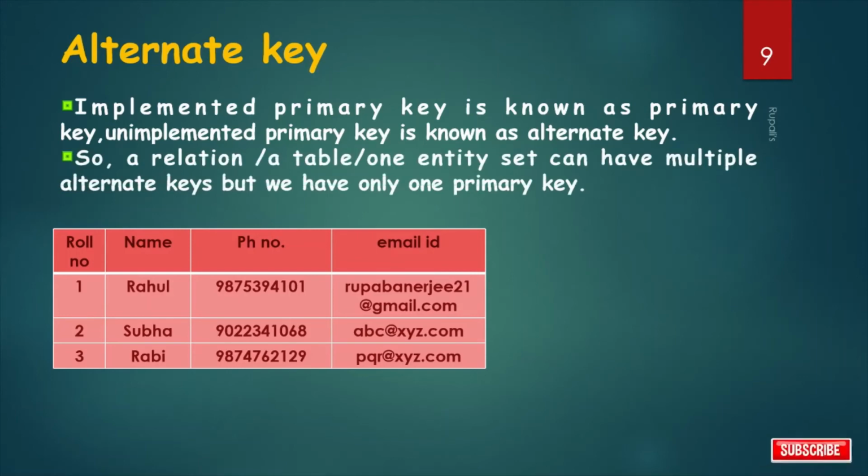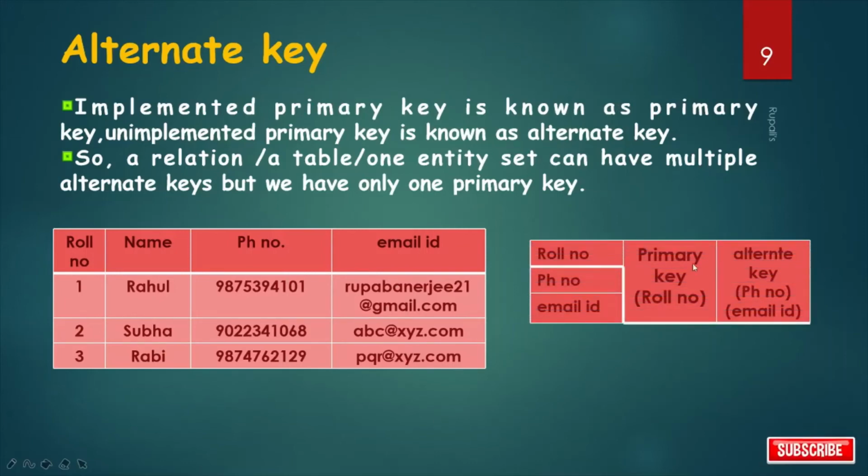So a relation or a table or one entity set can have multiple alternate keys, but we have only one primary key. So for this example, candidate keys are roll number, phone number and email ID. So if we choose roll number as primary key, then the remaining two keys are alternate keys.